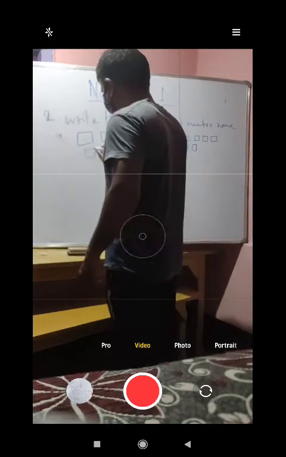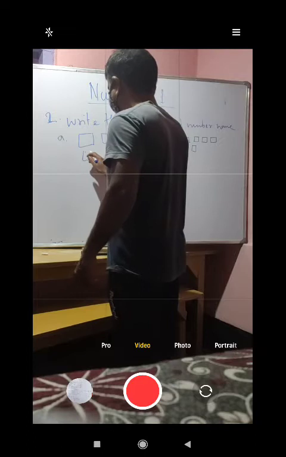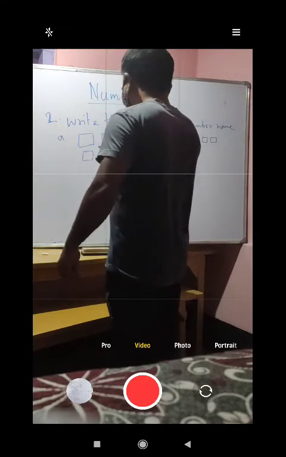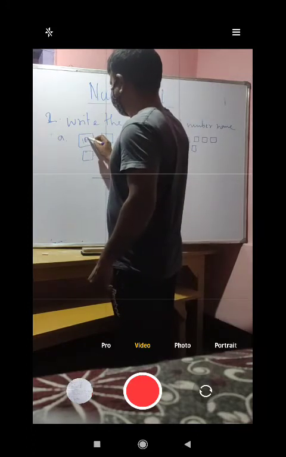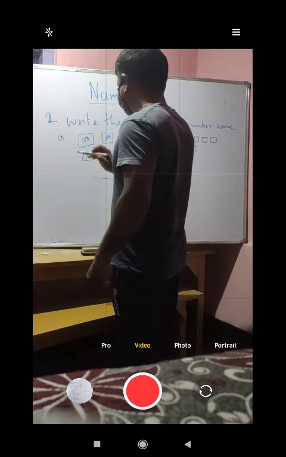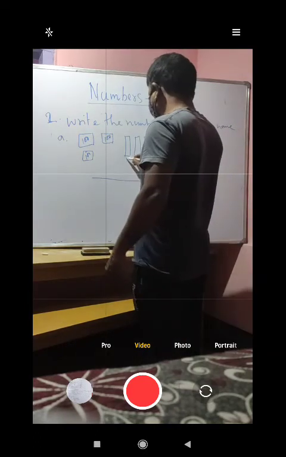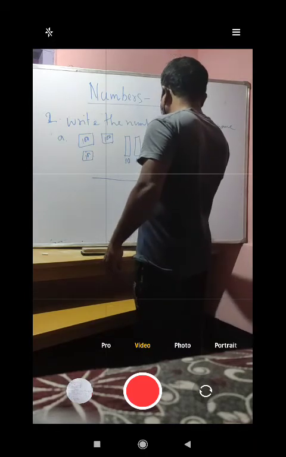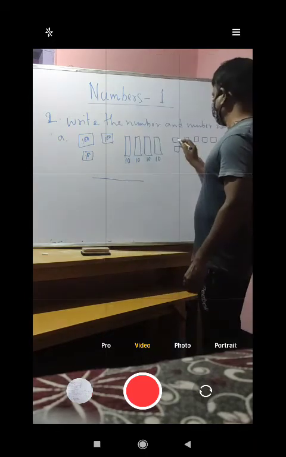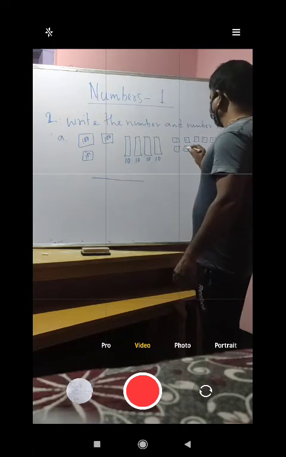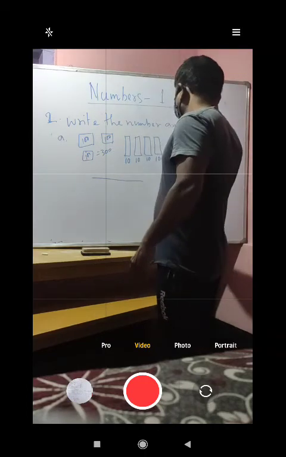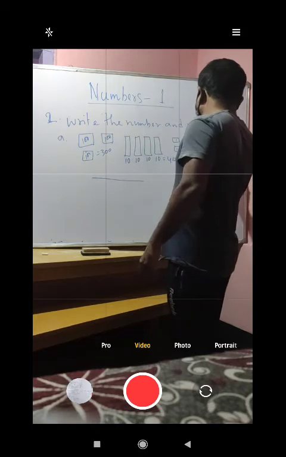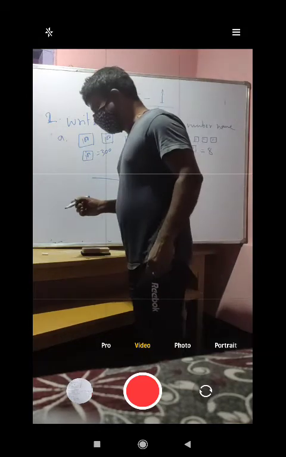In these figures we need to know one thing: each big box will be considered as 100. That means this is 100, this is 100, this is 100, and these things will be considered as 10, this is 10, this is 10, and these small blocks will be considered as 1 each. If we add all these, it will be 300, this will be 40, and this will be 8.